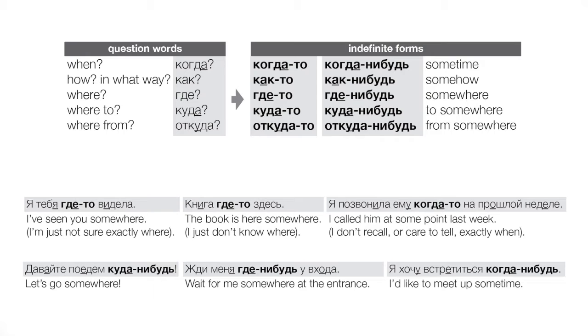The main problem, if I think back to what I was taught, is that books say things like когда-то means sometime and когда-нибудь means anytime. And that is not helpful at all, really. It is true that in context, we might translate these, especially когда-нибудь, as anytime. That could happen.